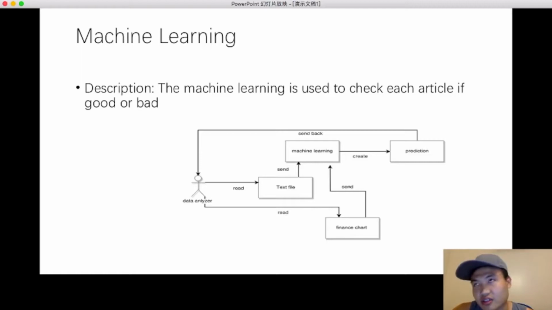Then the data analyzer sends it to the user. So the machine learning is used to predict whether the stock price goes up or down because of the news that happened today. So that's what the machine learning requirements do.